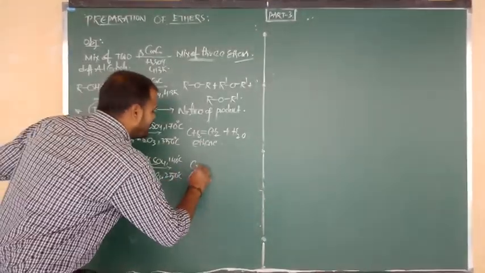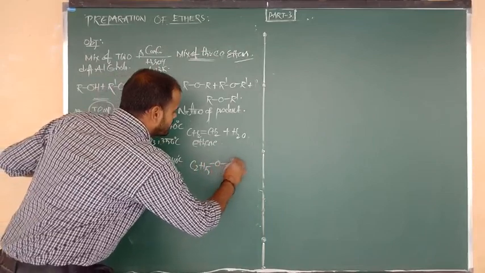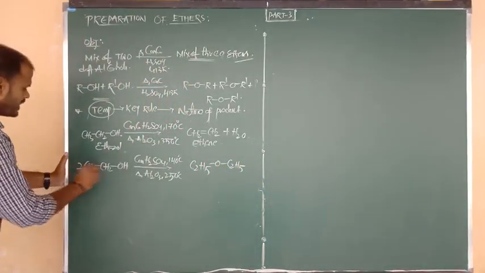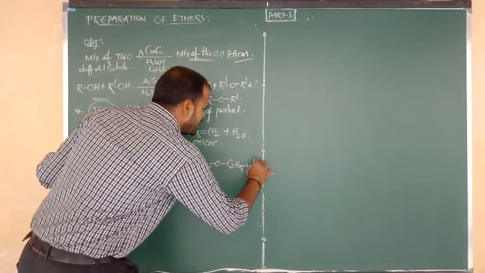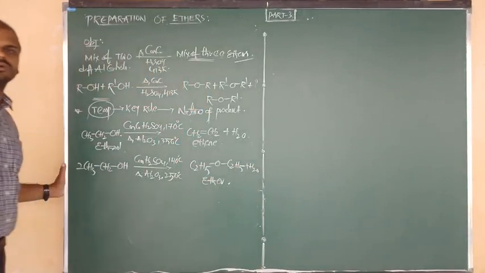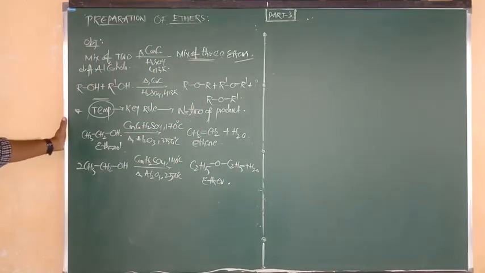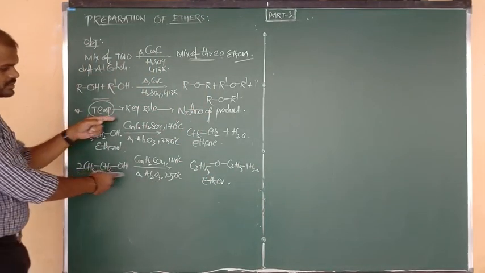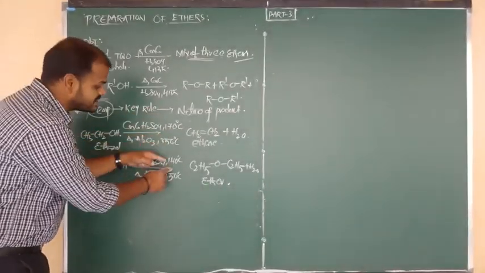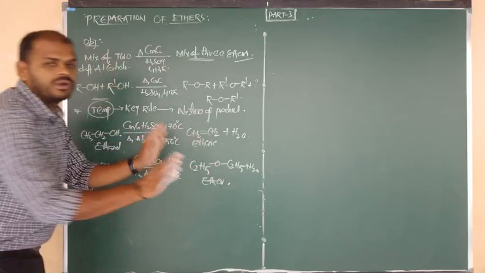Just now we got the product, that is nothing but what, beta? Diethyl ether. So we have to consider here 2 moles, after dehydration, loss of water molecule. The product is diethyl ether, or we can say ethoxyethane. Ethanol, ethanol, sulfuric acid. Reactants are same, reagent is same, but just by the change of temperature, here you are getting 2 different products.